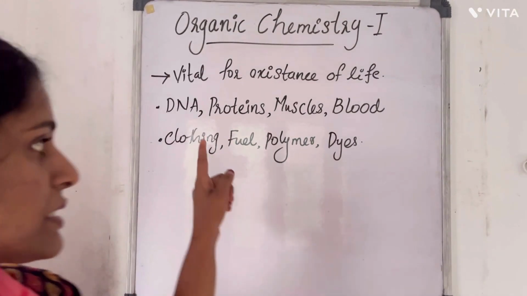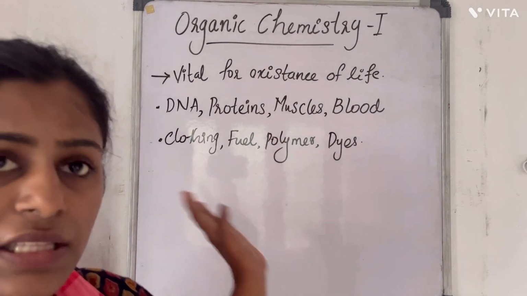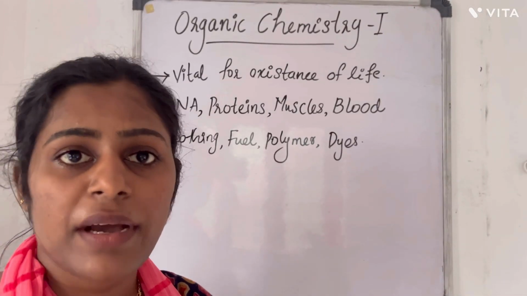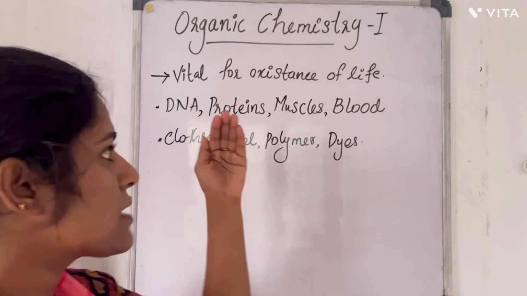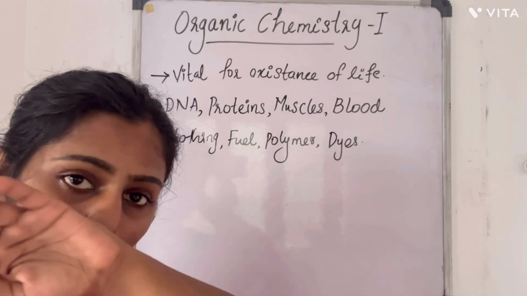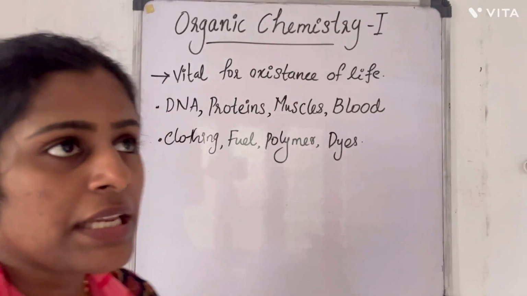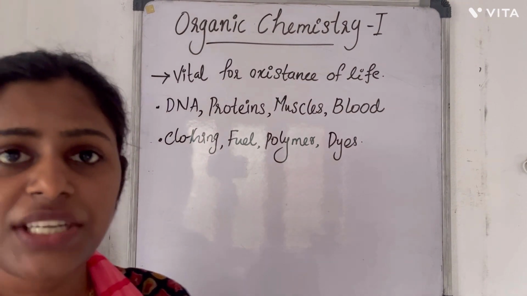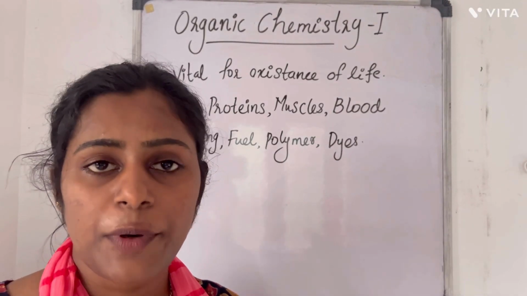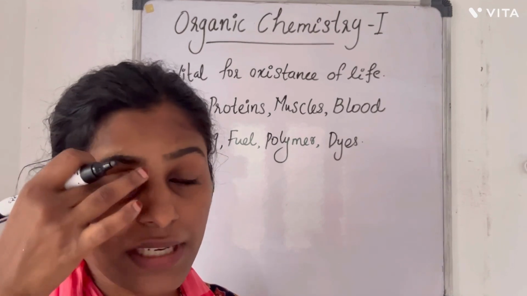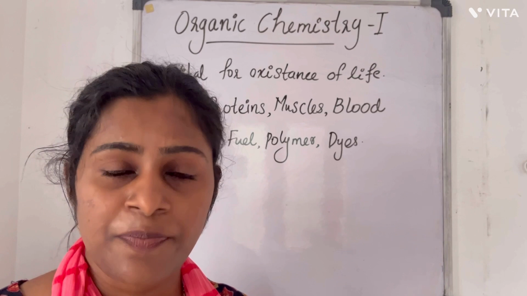And also the textiles or clothing, fuel, polymer, dyes, these also are constituted by certain organic compounds. So we can say these have a very vital role in the existence of life. Now, in ancient days, it was believed that these organic compounds are prepared from natural substances or extracted from plants and animals. But in